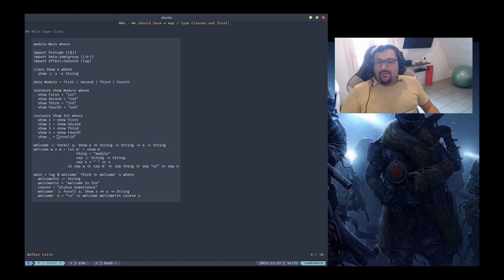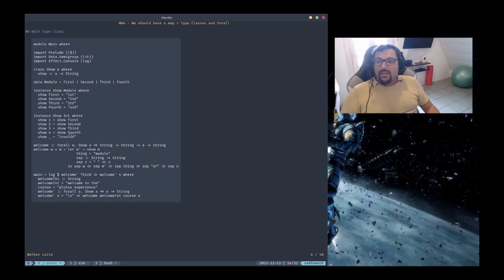So it figures out what the show is for the fourth module now. We know that four is a module, so it's going to look for the instance Show Module, pattern match against this line here, and show four here. So we are reusing this instance inside of this instance. This is to show you that you can reuse instance functions in another instance as well.